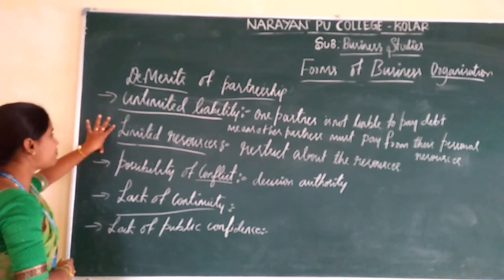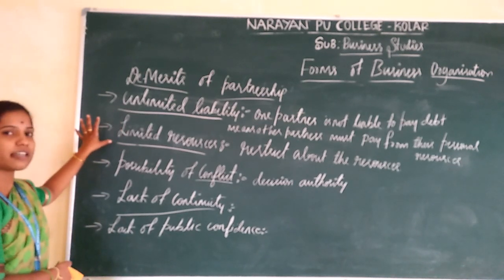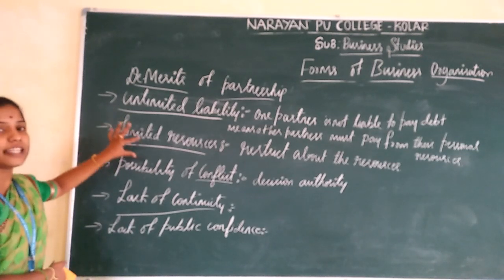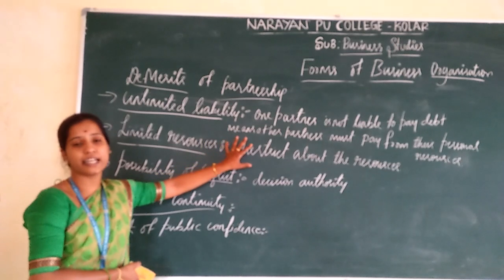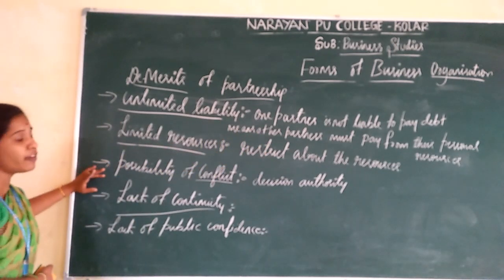And the next one is limited resources. Every partner contributes capital to the partnership firm, so the resources are restricted. And the next one is possibility of conflict.